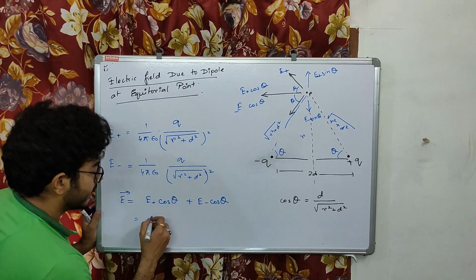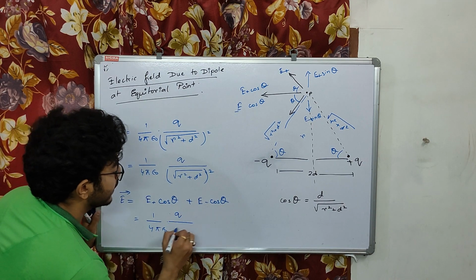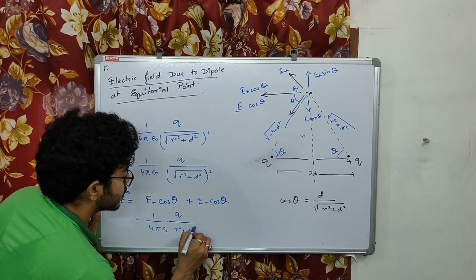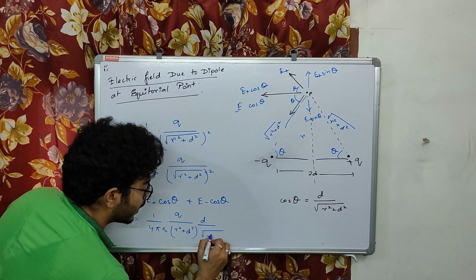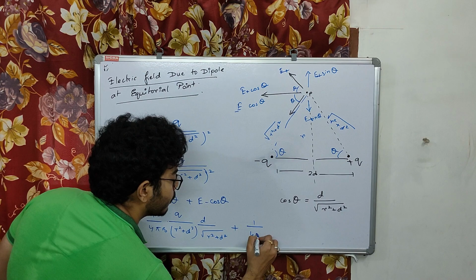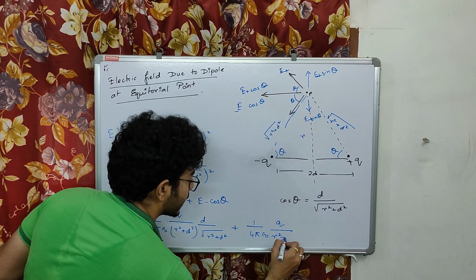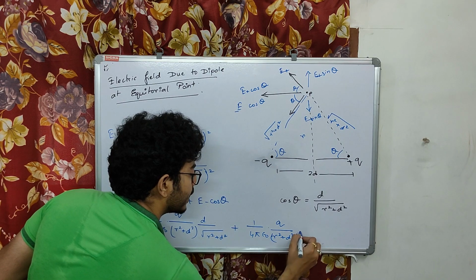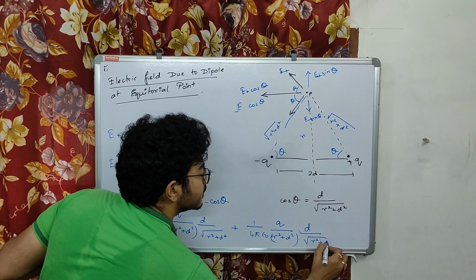We can take 1 by 4 pi epsilon naught q by r square plus d square, cos theta is d by root over r square plus d square, plus 1 by 4 pi epsilon naught q by r square plus d square into d by root over r square plus d square.